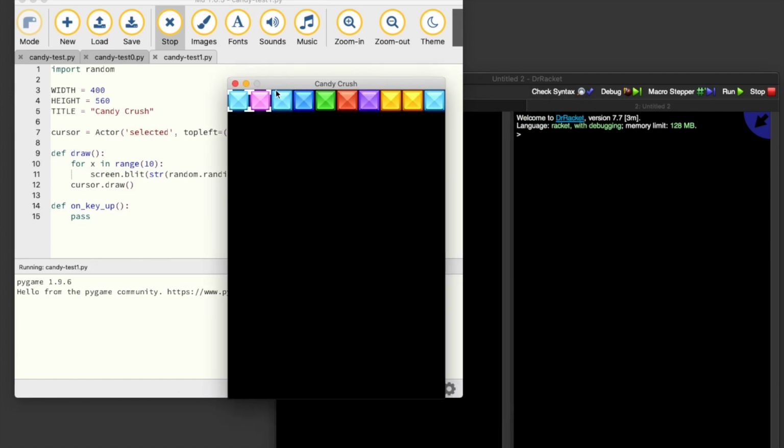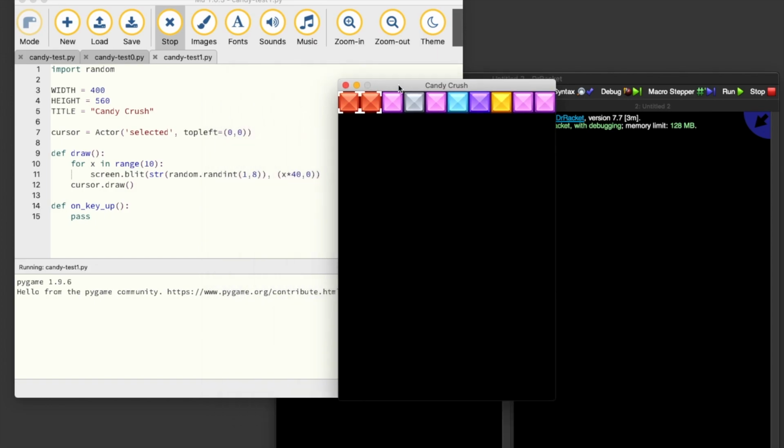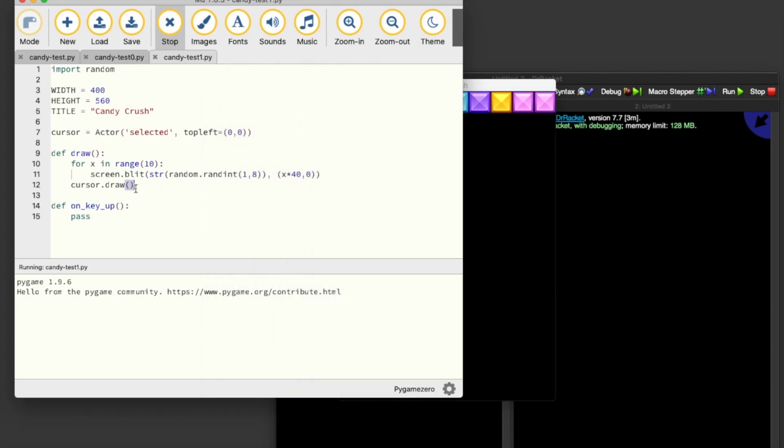So this is really confusing. We can see that we've got tiles, that they're random, but each time we press a key, the tiles completely change, and that's because we don't have any game state in our program. And so the next step in the tutorial turns this simple statement to draw tiles, and we create a data structure and then use that to draw the tiles. And this is very confusing. There's lots of new things for kids to learn: lists, loops, and indexing.